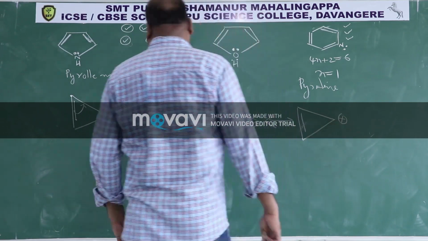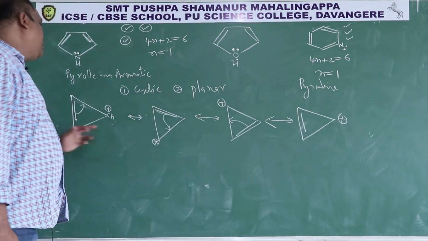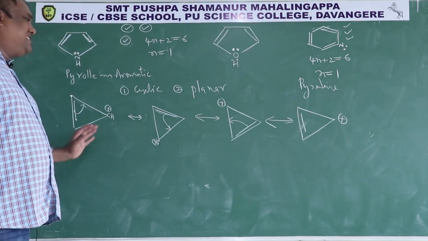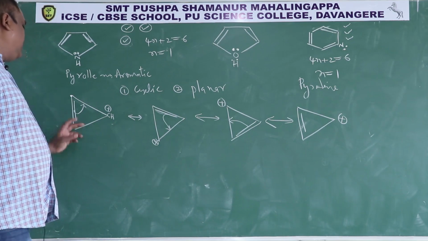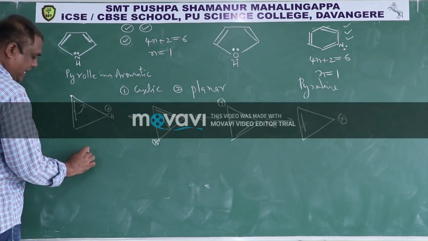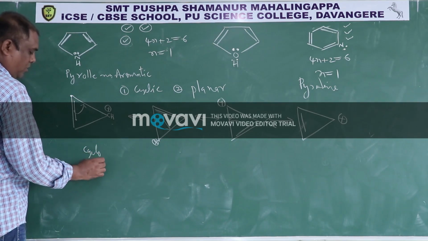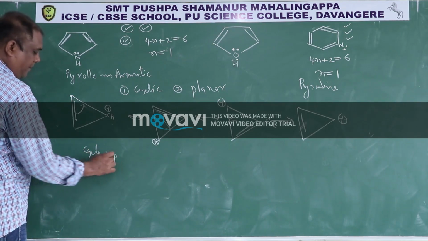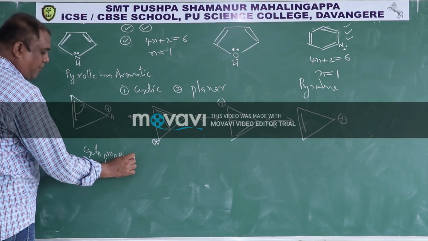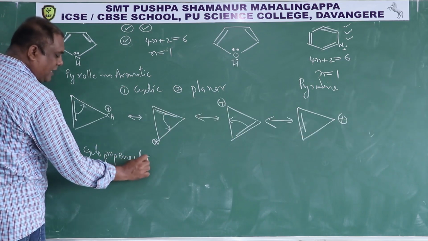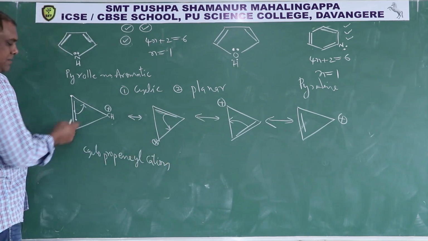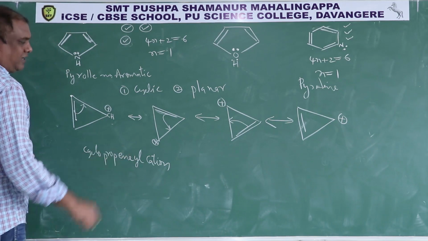So 1, 2, 3, these are all resonating structures of this species. It is not a compound, it is a cation. Cyclo, prop, since a pi bond is there, propenyl cation. So the name of this is cyclopropenyl cation.